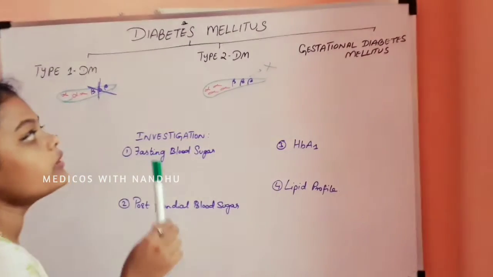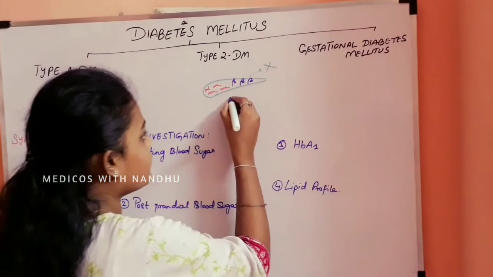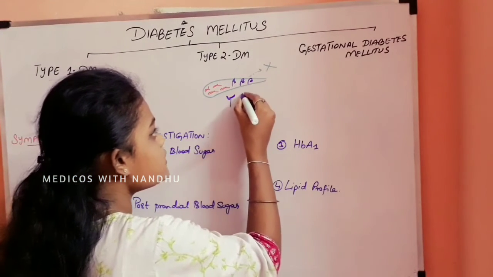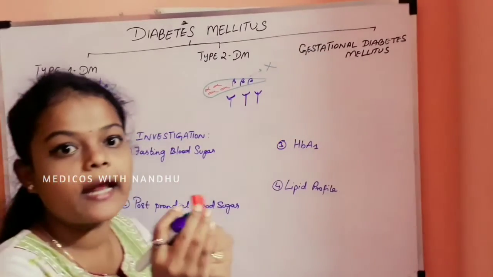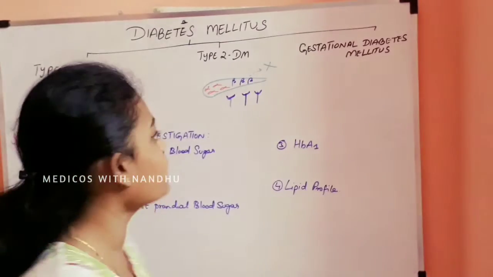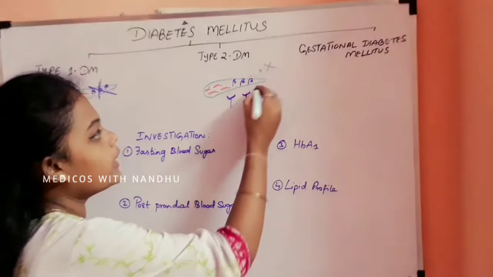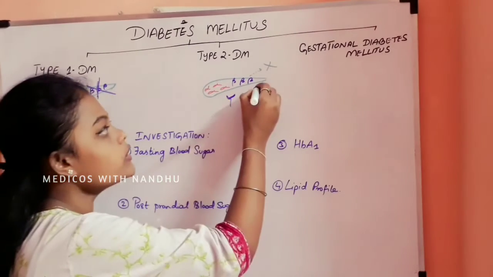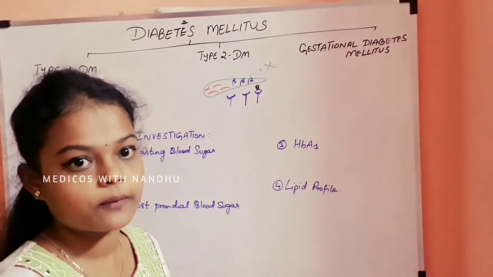And there will be insulin resistance. Every molecule and every hormone needs a receptor to attach and bind to do its action. If this is an insulin, the insulin will not bind, because it becomes resistant to the insulin receptor.